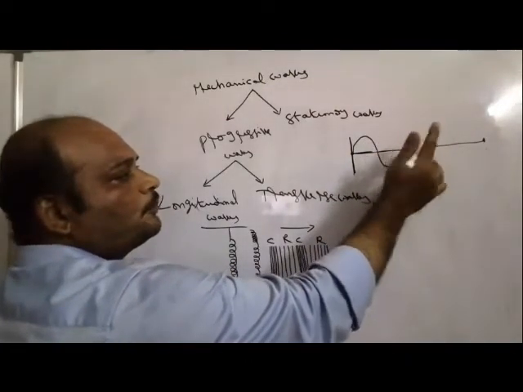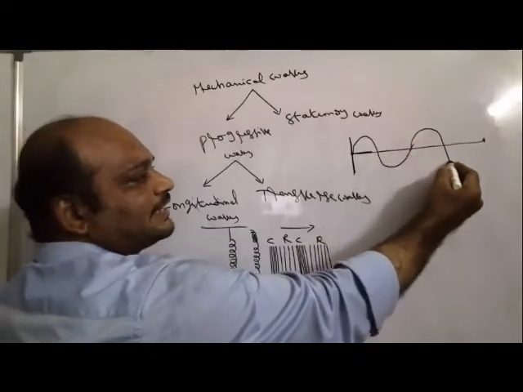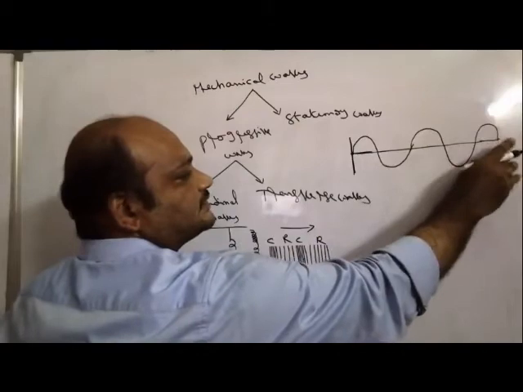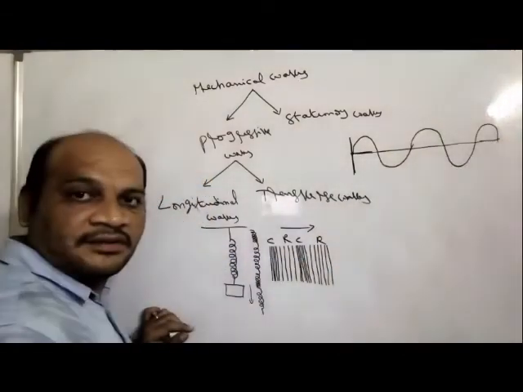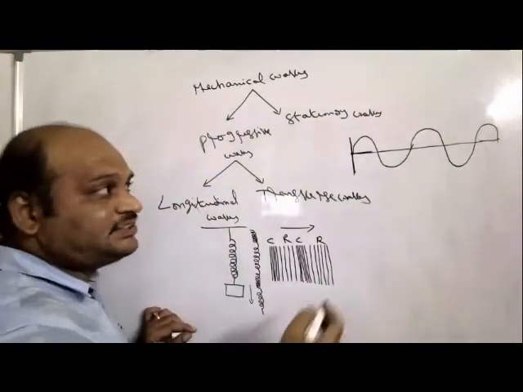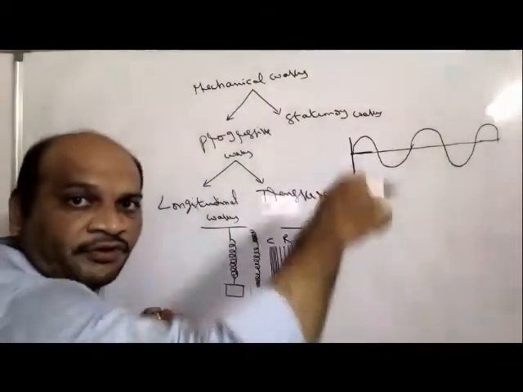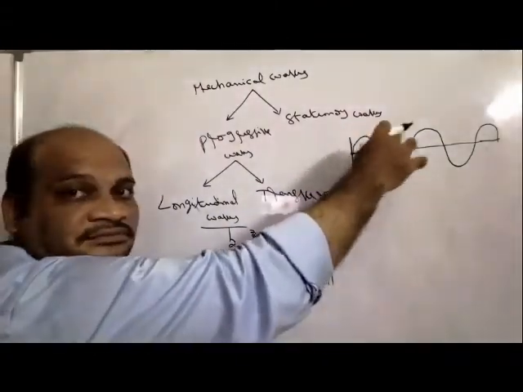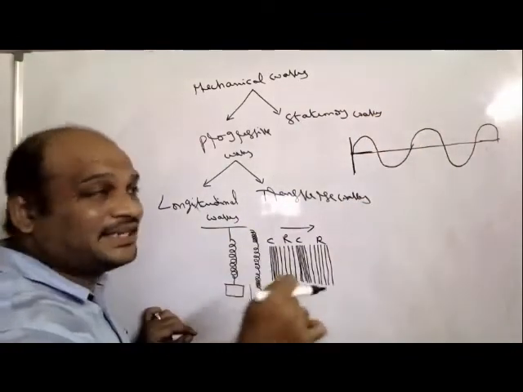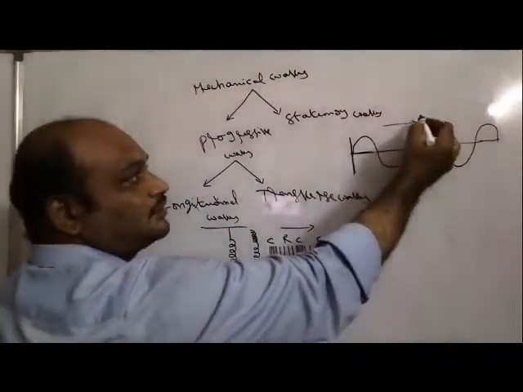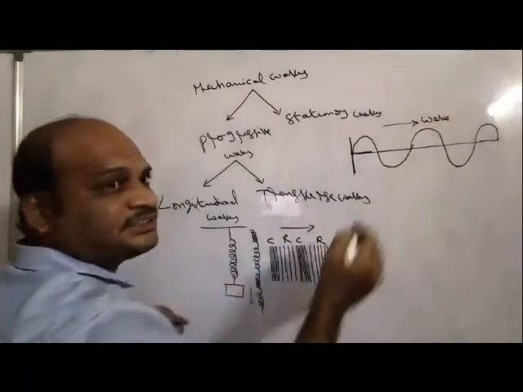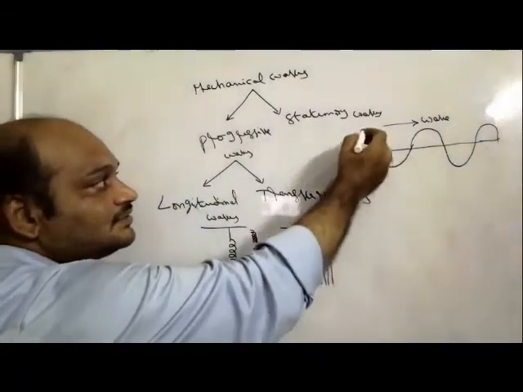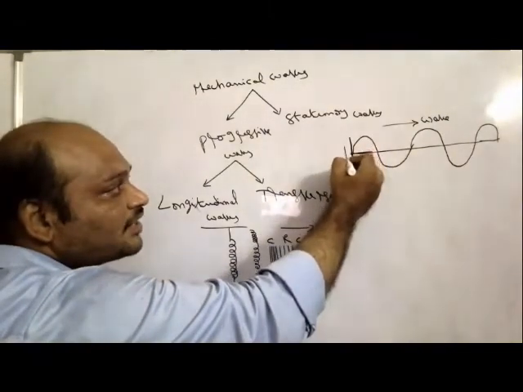The rope forms pulses like this. For example, like this. In this case, you are continuously vibrating vertically up and down. The pulses are formed like this. In this case, the wave propagation is like this. The wave is propagating like this, and particles are moving